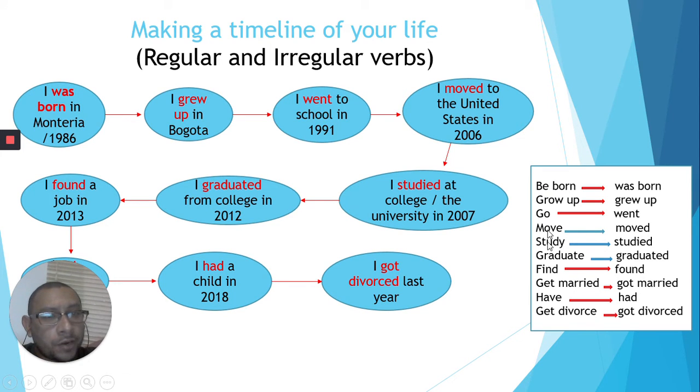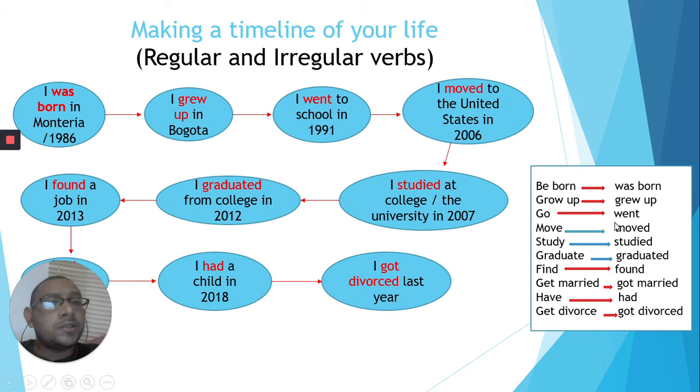Remember that the main difference between a regular and an irregular verb is the past form. For example, the verb move is regular because the past form is with -ed. So move, moved, study, studied, graduate, graduated. On the other hand, other verbs like grow up are irregular because they have another way. So grow up, grew up. For example, get married, got married. So take that into consideration.